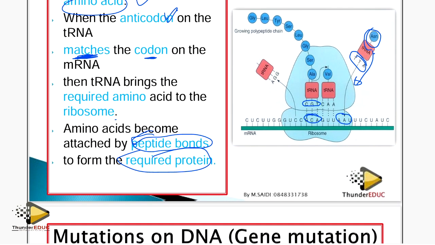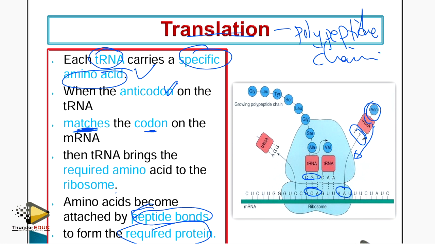Or I can say that according to the messenger RNA codons, the transfer RNA with the complementary anticodon will bring the required amino acid to the ribosome. The amino acids are joined together by peptide bonds to form a required protein. Simple.